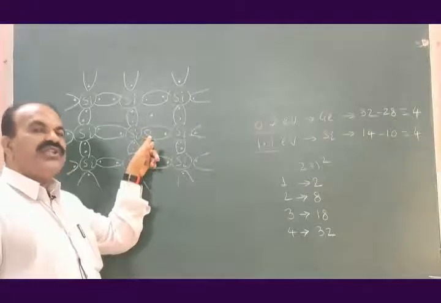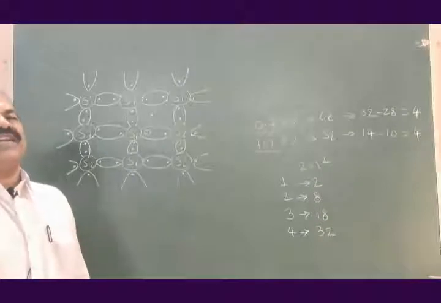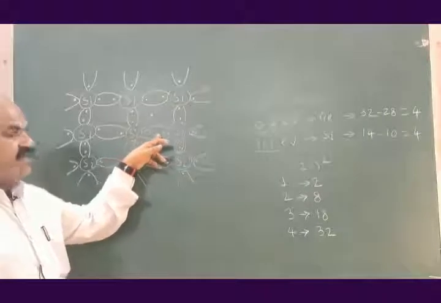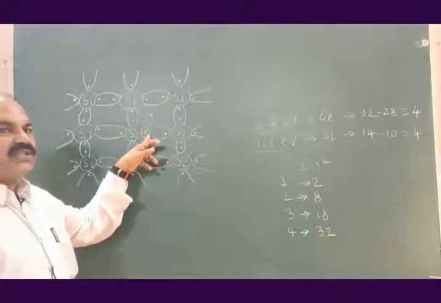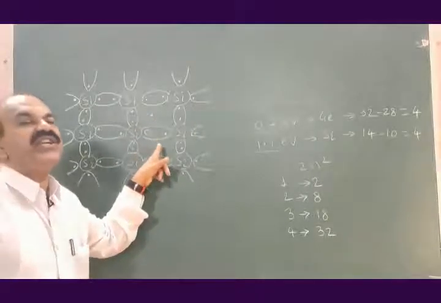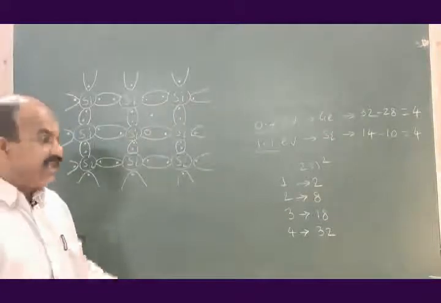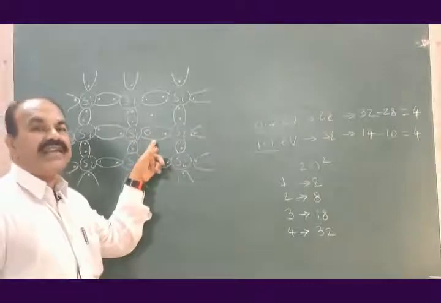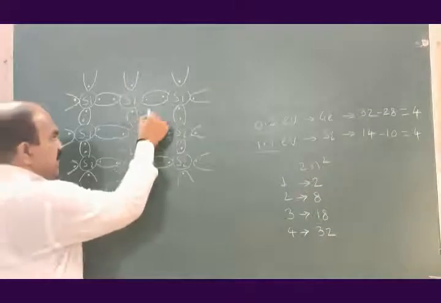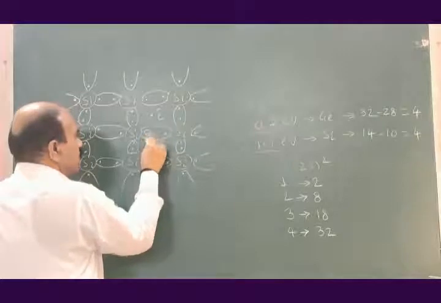A hole is shown here. This hole corresponds to the vacancy of an electron. Now, this covalent bond is broken and this electron is made free, and here is a deficiency of one electron for completion of this covalent bond. The deficiency of an electron in the covalent bond is known as a hole. This is the electron and this is the hole.